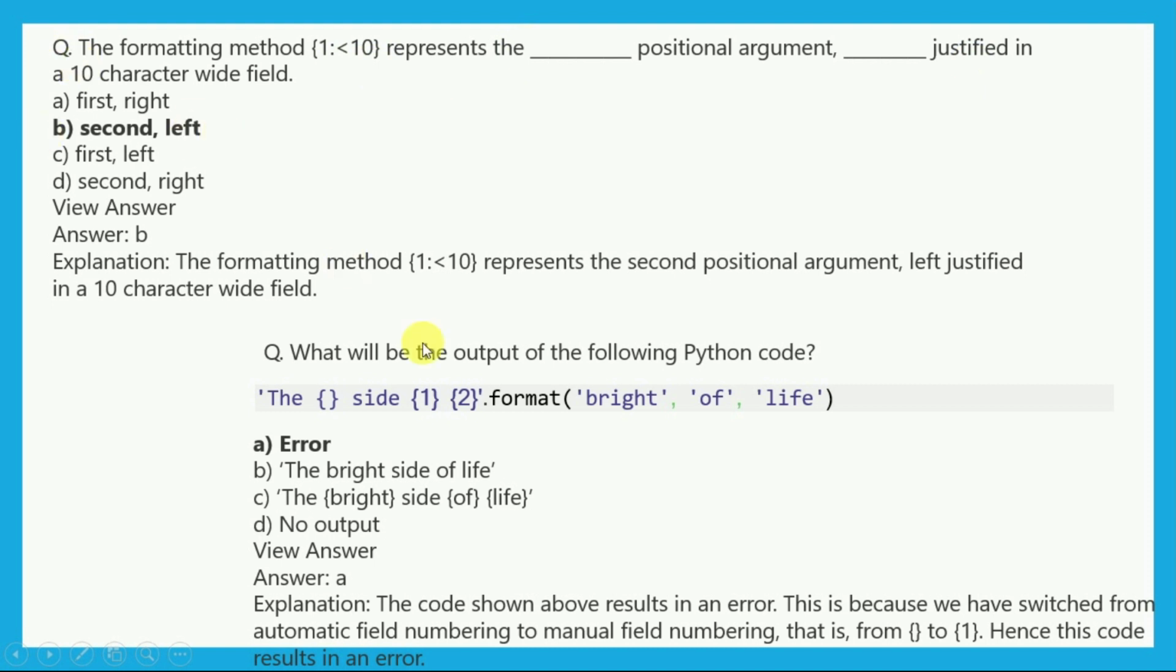Now the question, what will be the output of the Python code? Here we have the parenthesis, parenthesis 1, parenthesis 2 dot format, and it will cause an error. Why? The code shown results in an error because we have switched from automatic field numbering to manual field numbering, that is from empty parenthesis to parenthesis with index value 1. So it will cause an error.